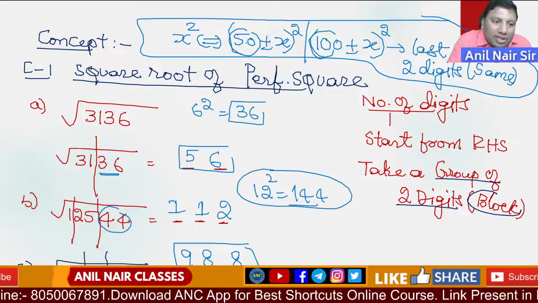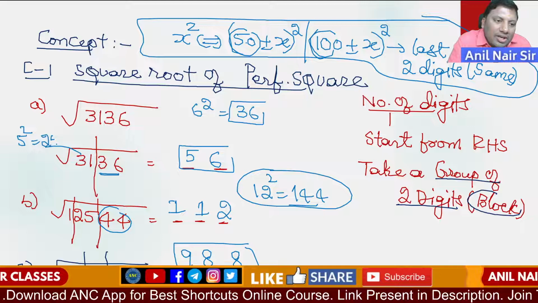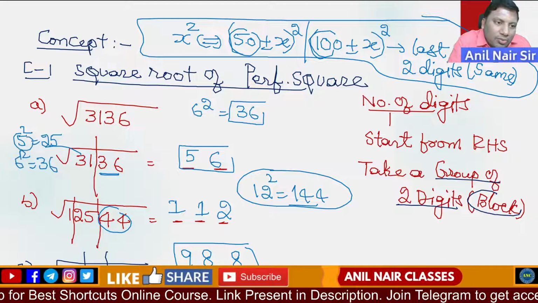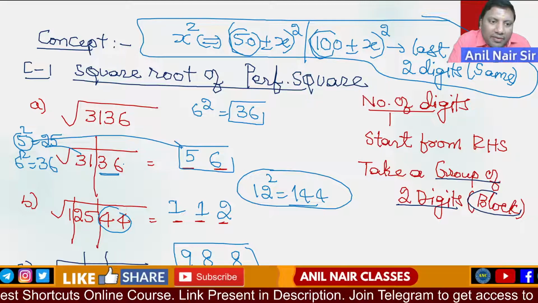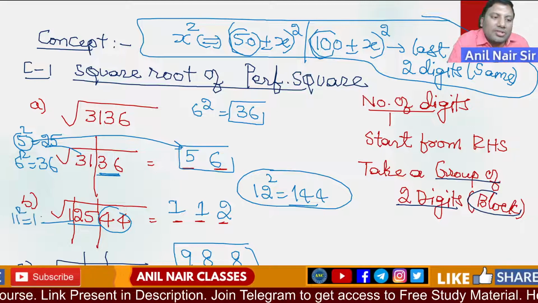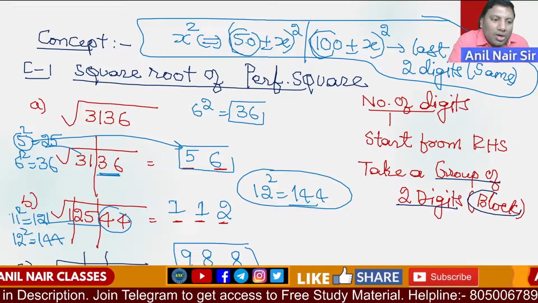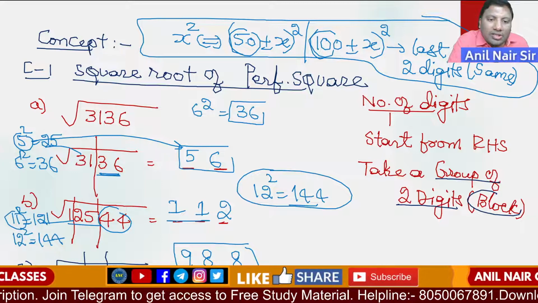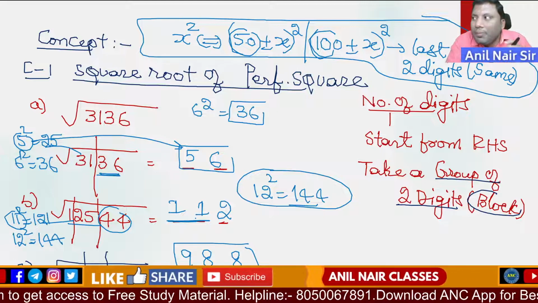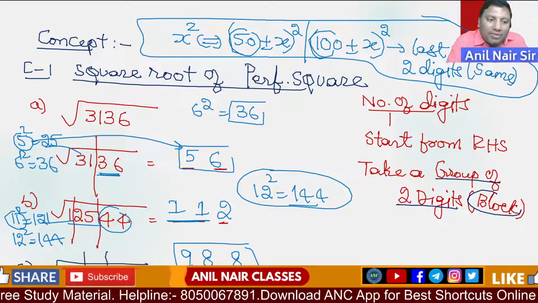Another way, which the textbook will tell you: 31 lies between which two squares? 5 square is 25 and 6 square is 36. Take the smallest number, which is 5. 36 means it is 6. 125 lies between which two numbers? 11 square is 121 and 12 square is 144. Take the smallest number, which is 11. Are you all with me? Very good problems, you must attend them. We will do another few examples.